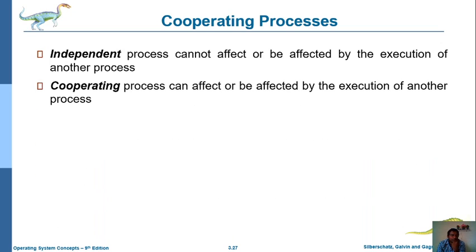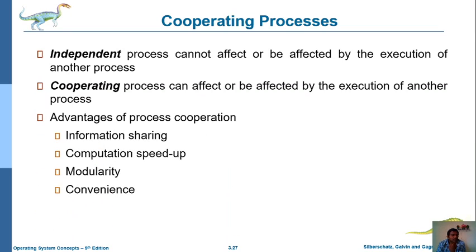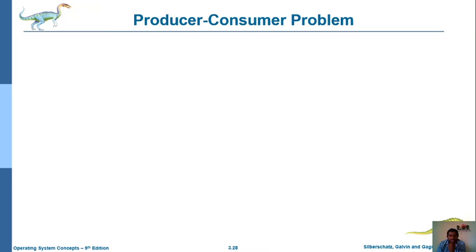And a cooperating process means that the particular process execution can affect or be affected by some other process executions. That is the cooperating process. So these are the two methods. What are the several advantages of the cooperating process, which we just discussed? Information sharing, computation speed up, modularity, and then convenience.